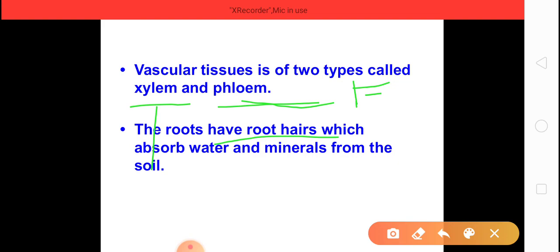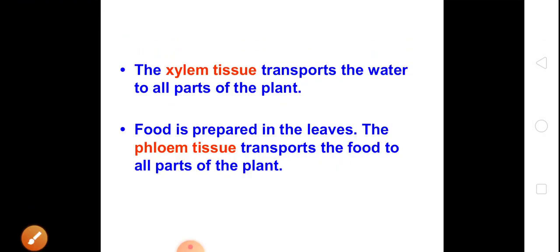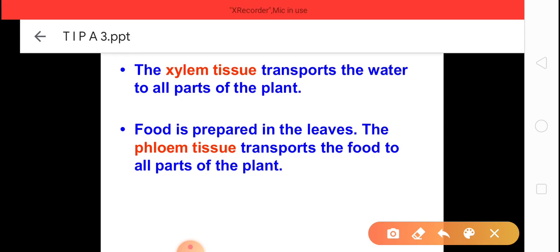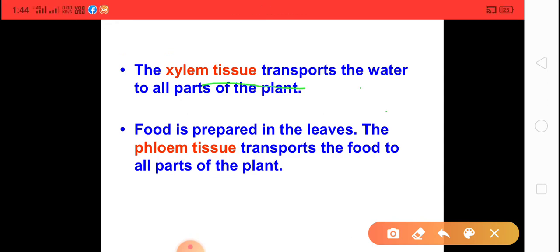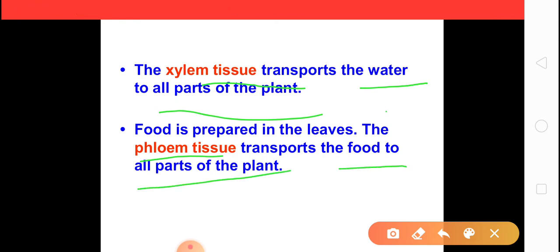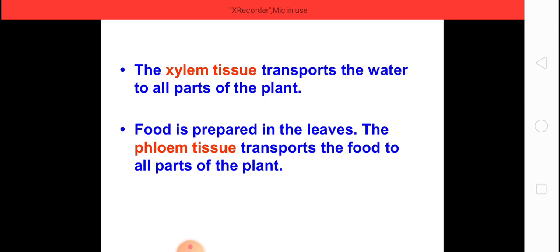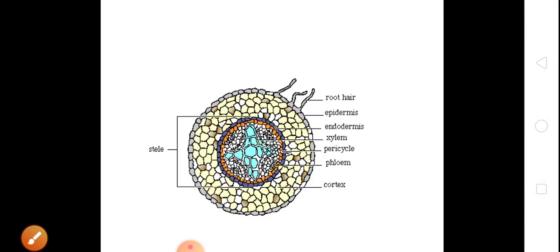Simply answer, root hairs. We have already discussed that xylem tissues transport water to all parts of the plant, and phloem transports food to all parts of the plant. Very simple, very easy. Phloem is for food, and xylem is for water. Clear about this? Any confusion?